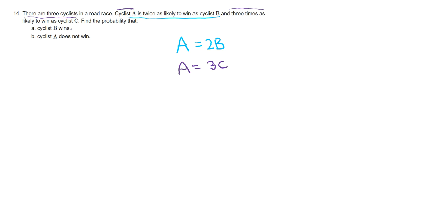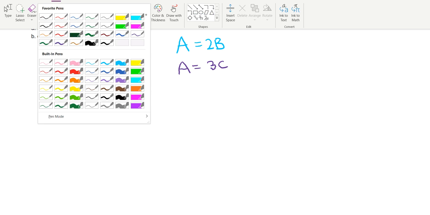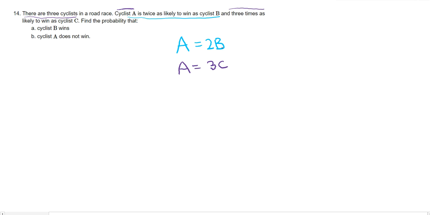For solving this, it is not as straightforward. What we're going to do is make these equations that we have. We have 2 equations: equation 1, which is A equals 2B, and equation 2, which is A equals 3C. We're going to make B and C the subject, because we know cyclist A has a probability of winning, A. But what's the probability of B winning? If I simplify this and make B the subject by dividing by 2 on both sides, I get A over 2 equals B.